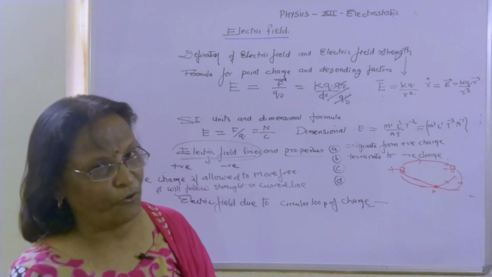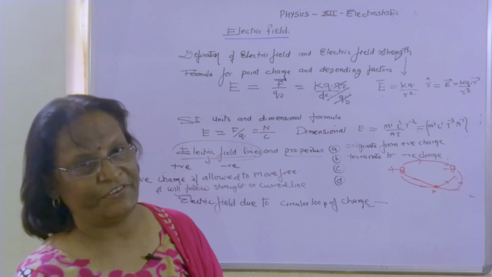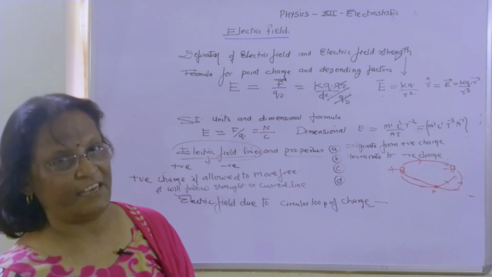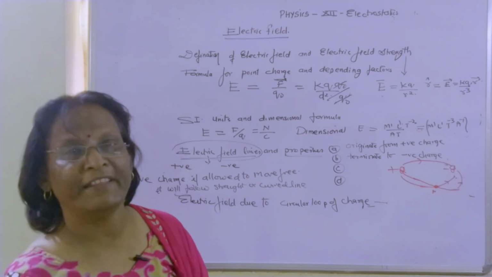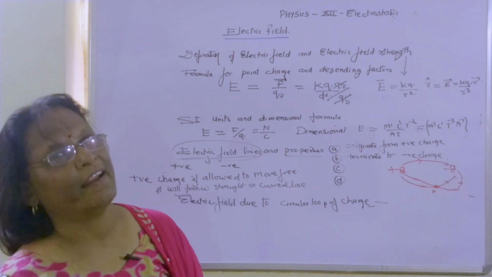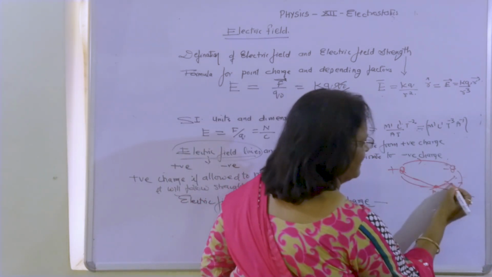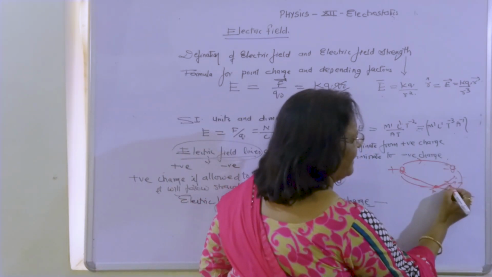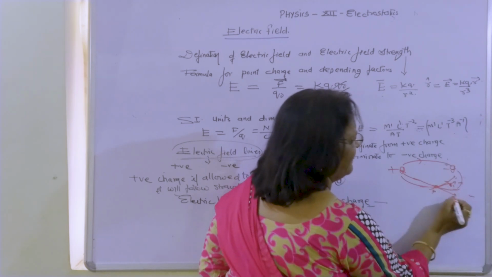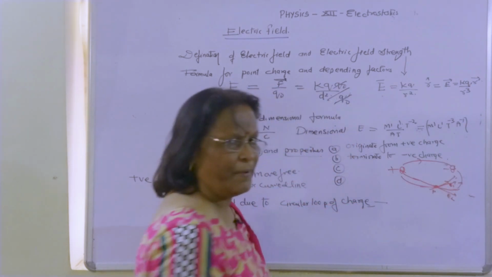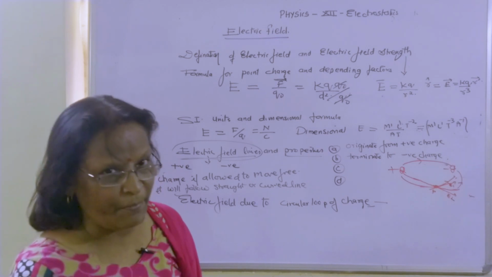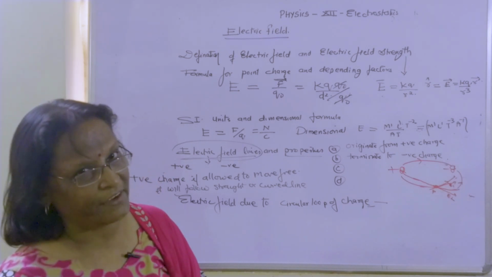I have already told you, at a point on a given electric field line, if we draw the tangent, we get the direction. Here also we will get two tangents now, one tangent E1, another tangent E2. Can it be possible that at the same point the electric field can show two directions?